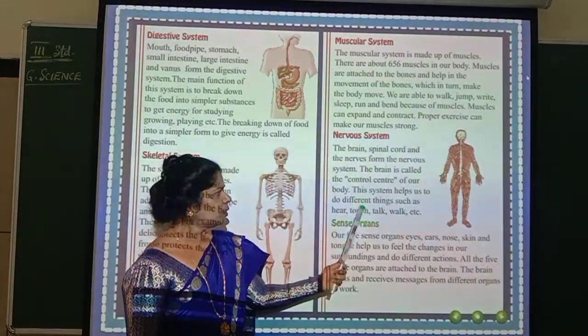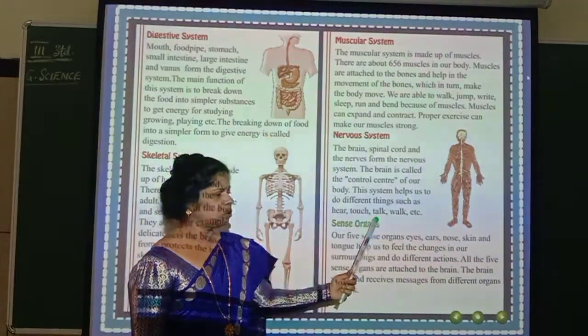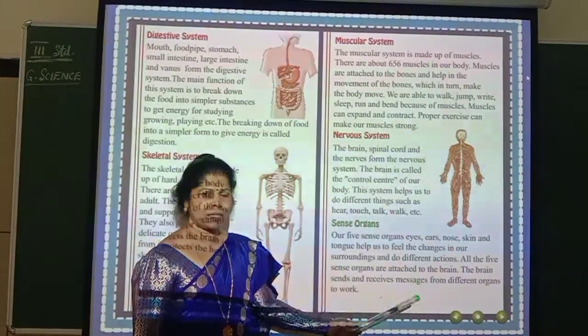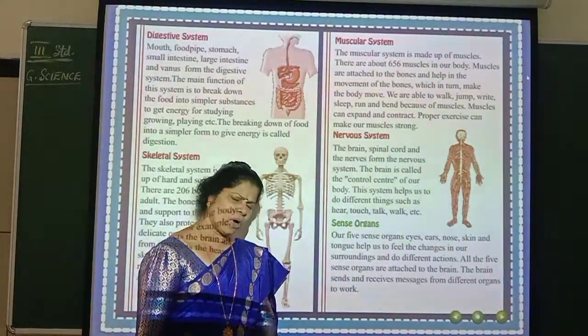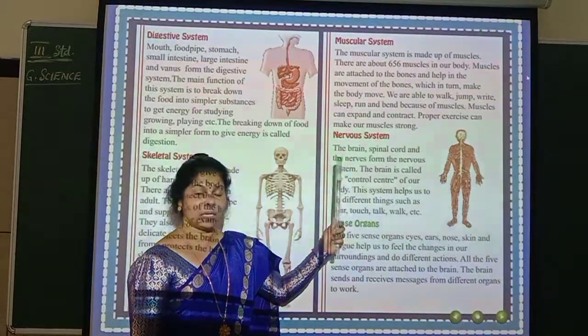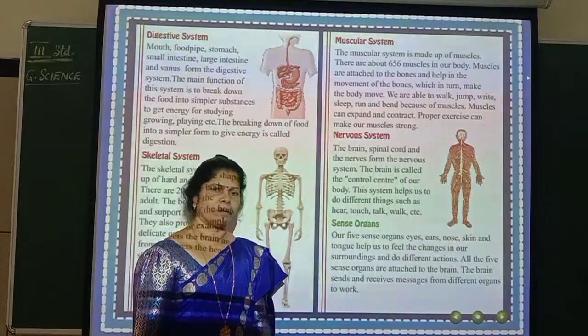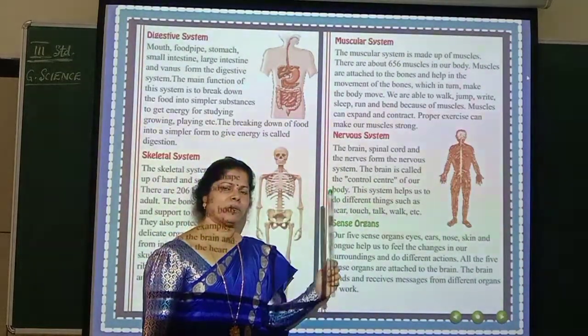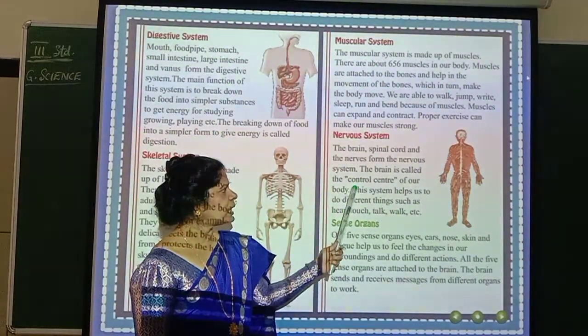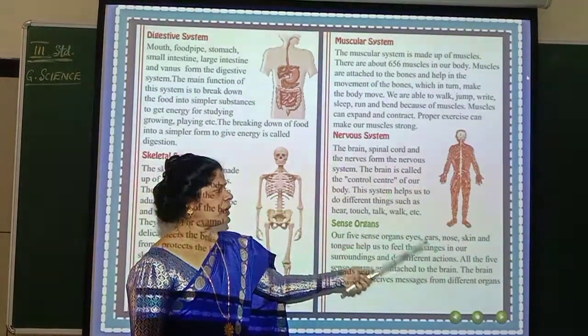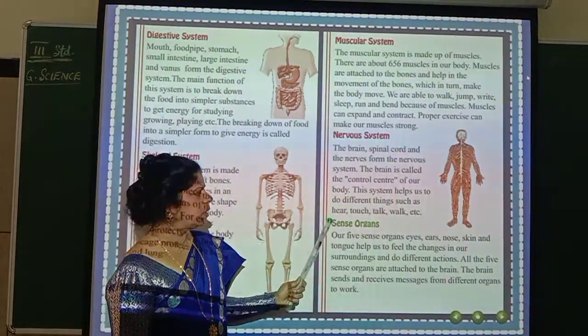It helps you to hear, to touch, to talk, to walk, to run, to skip, to jump. All this work is controlled by the brain. If the brain says stop, it will stop. If the brain tells you to run, you will have to run. Did you understand? That is why it is called the control center of our body. You can see about the brain now.